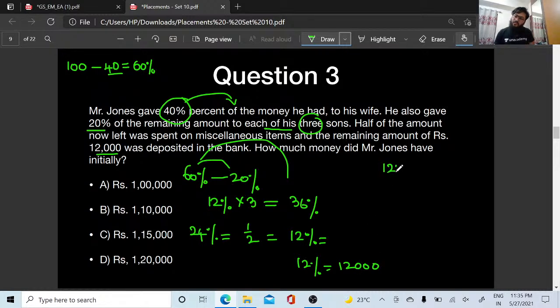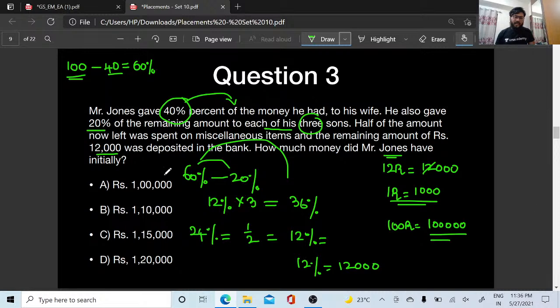So 12 units is going to be 12,000. What is going to be the value of 1 unit? This is 1,000. So how much money did Mr. Jones have initially? He had 100%, so this is 100 units, so this becomes 1,00,000. 1 lakh is going to be the right answer. Option A, 1 lakh is the right answer.